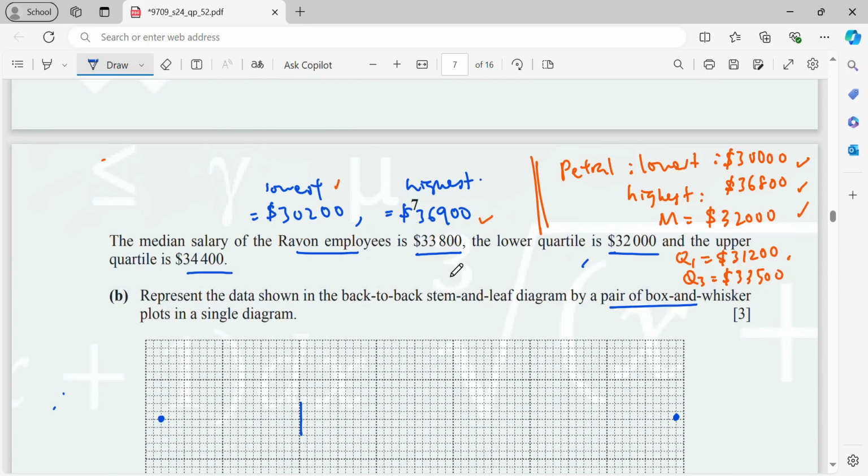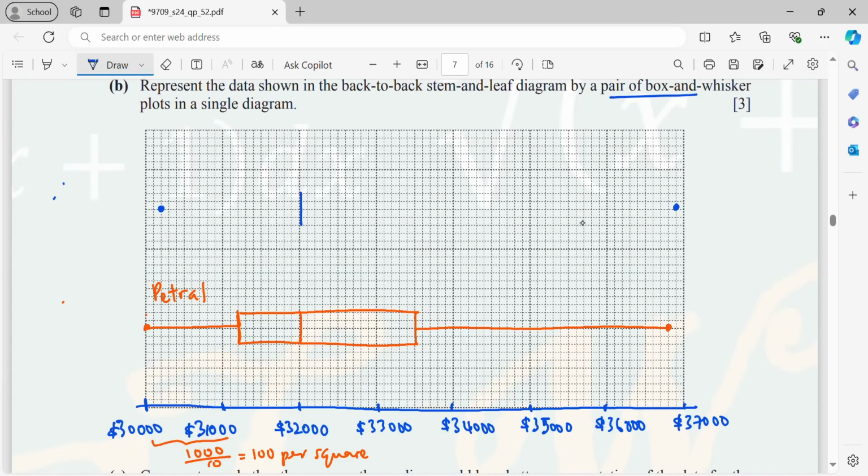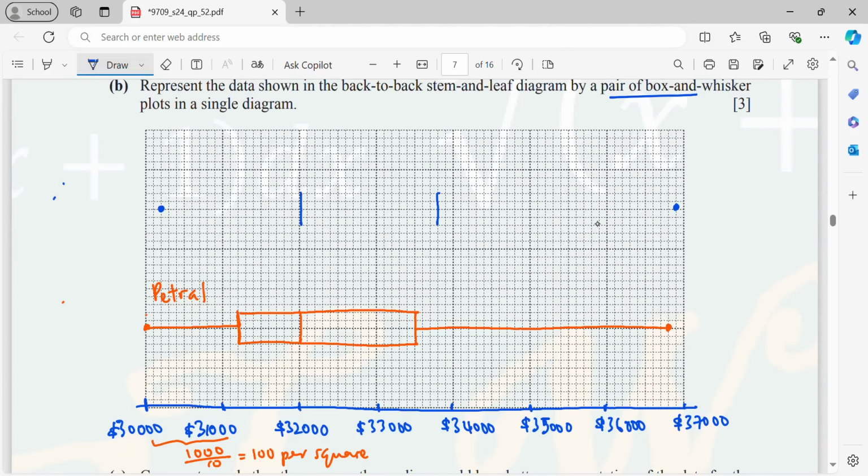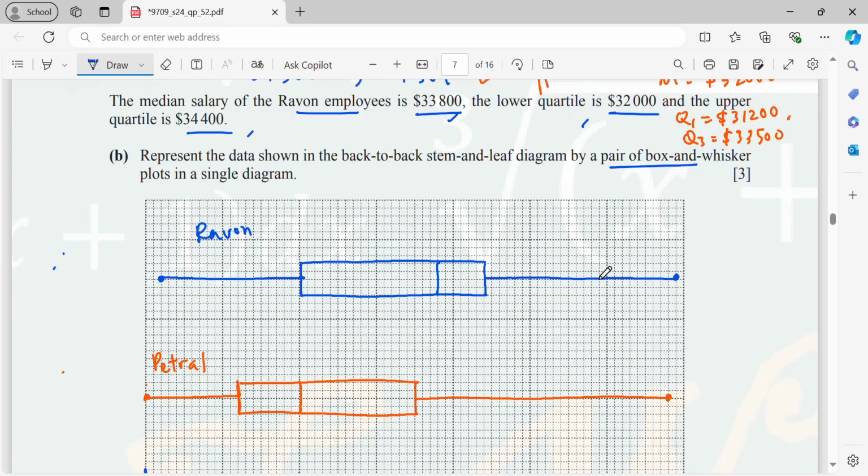Then the median, 33,800. So 33 here, so another 8. Lastly, the upper quartile, 34,400. So this is Ravon. Okay, so done for the back-to-back stem and leaf, done the box and whisker plots.